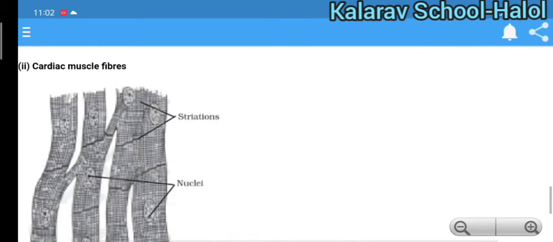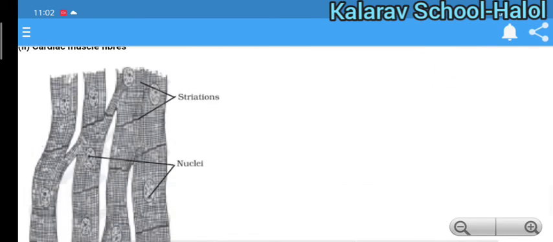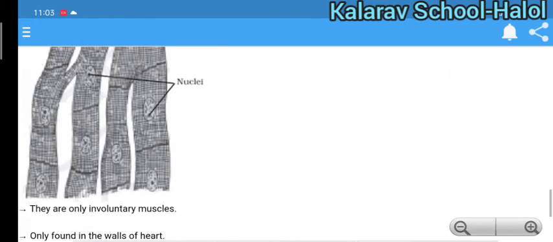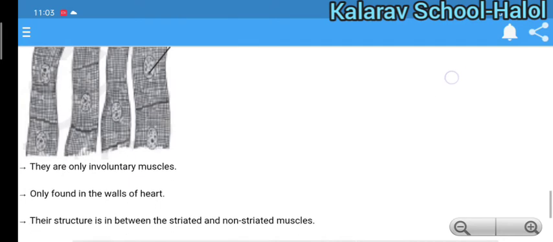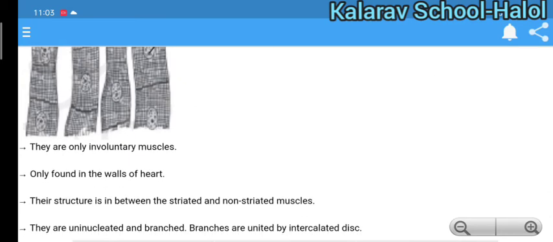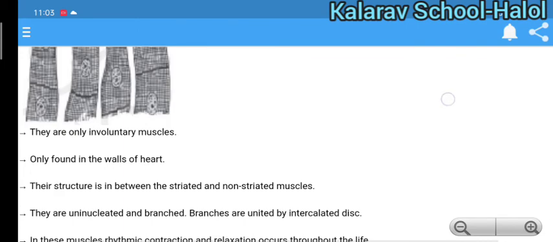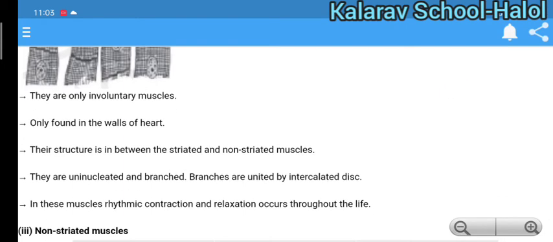Cardiac muscle fiber, as you see here in the diagram, is the only involuntary striated muscle. They are found in the walls of the heart. Their structure is between striated and non-striated. They are uninucleated. They have rhythmic contraction and relaxation. As your heart gives contraction and relaxation, that is rhythmic.